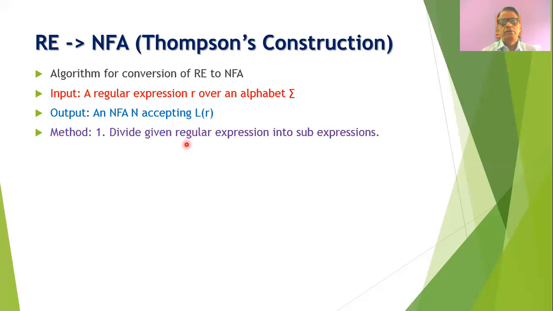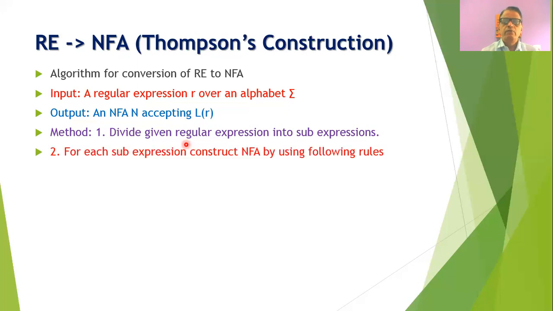Now in the method, the first step is to divide the given regular expression into sub-expressions. It is quite possible that the given regular expression may be a very complex one, and if it is, then it is necessary to break it into different constituent sub-expressions. And for these sub-expressions, we go on building the NFA. Once we divide the given regular expression into different sub-expressions, for each sub-expression we can construct the NFA, and for the construction of the NFA, we need to use the following rules.